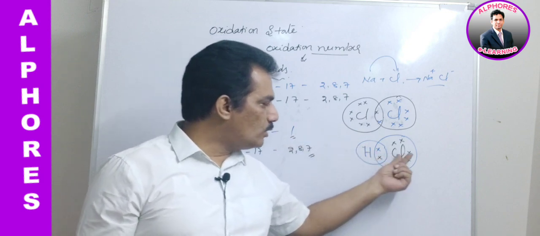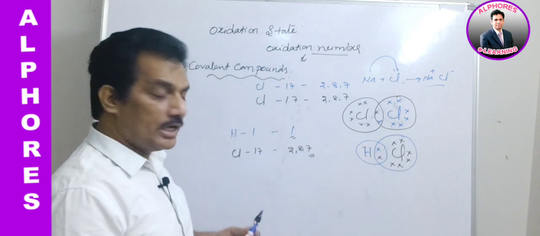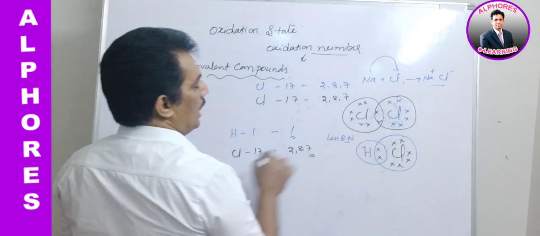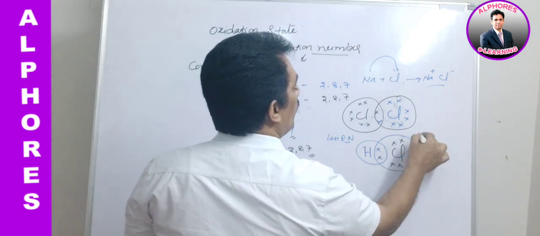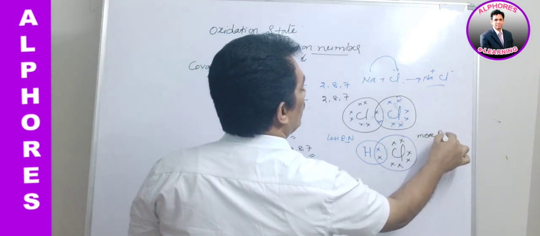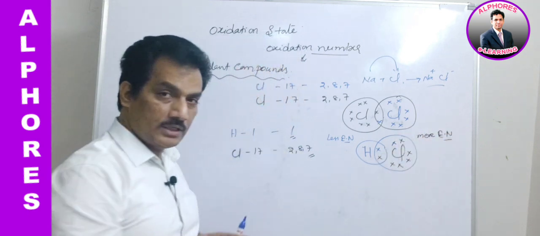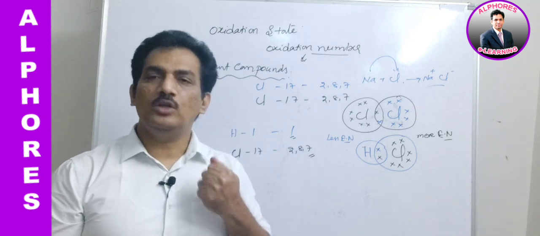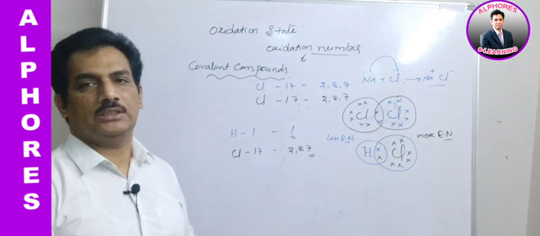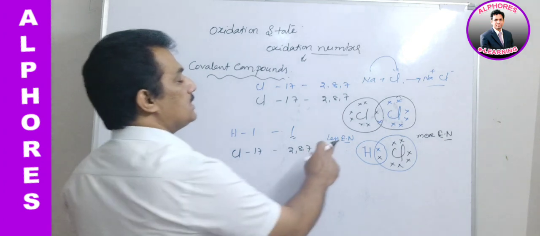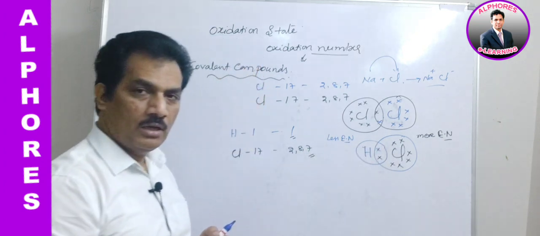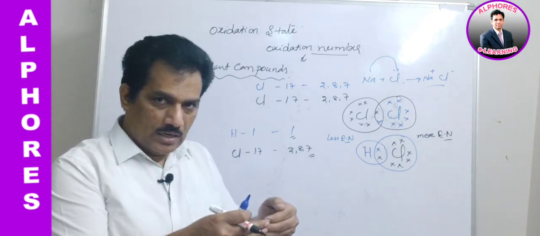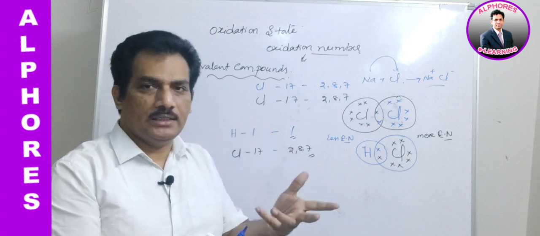Now when compared to chlorine, hydrogen is less electronegative. Just remember, hydrogen is less electronegative and chlorine is more electronegative. And again, electronegativity is nothing but the tendency to attract the electron towards it. Clear? Now, when these two different elemental atoms, which have an electronegativity difference, share the electron, the charge will be imagined.